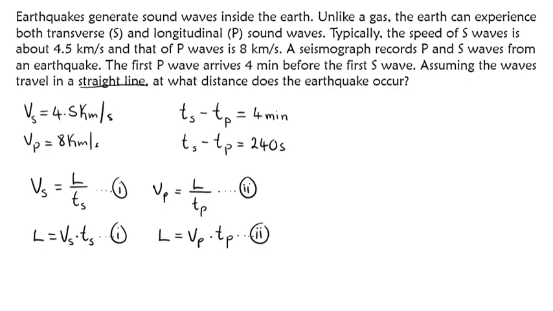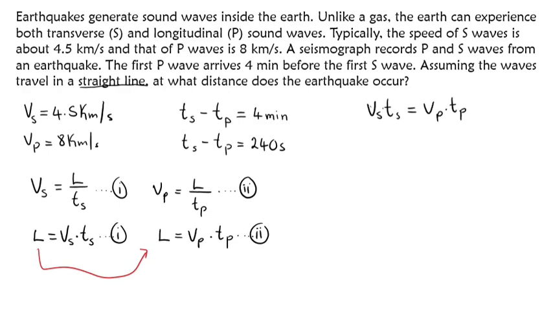Now, since L is the same, we can combine these two equations. So we can say both of them are equal to L. So I can just equate them. So this L is equal to this L. So if I compare them, I'll get V sub S Ts is equal to V sub P Tp, like that.